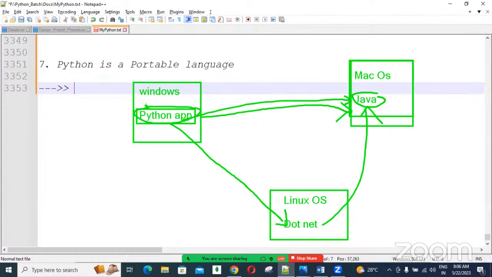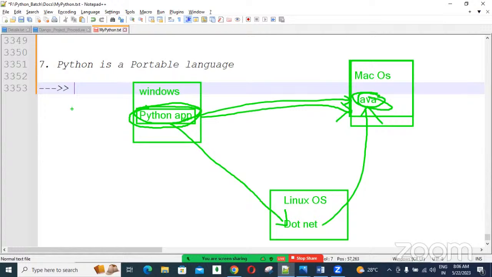Assumption. So using my HDFC account, whenever I'm trying to send some amount to my friend account, my friend using ICICI, that is designed by Java, myself using HDFC, that is designed by Python. So whenever I'm trying to transfer the money, so that money receiving by my friend, it means so Python application interacting to Java or not? 100% interacting. Got it? Yes. So using Python also like this platform independency related applications we can design.